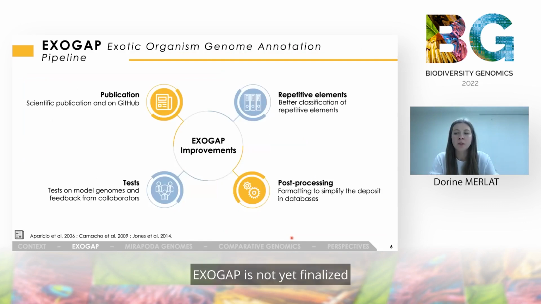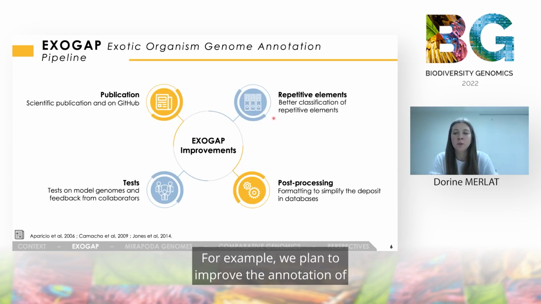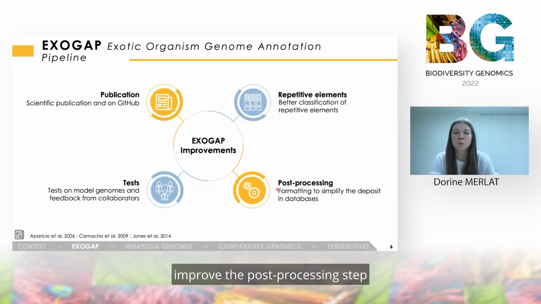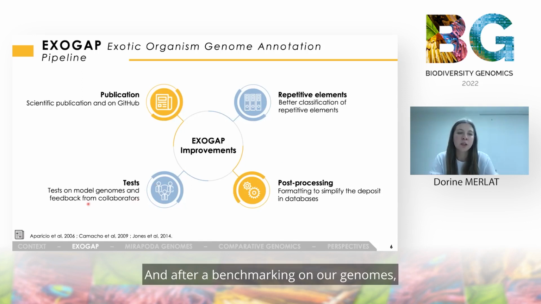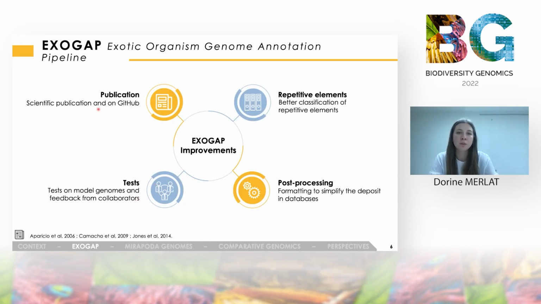EXOGAP is not yet finalized and some things still need to be improved. For example, we plan to improve the annotation of repetitive elements using additional classification tools, or improve the post-processing step to simplify the deposit in databases. And after a benchmarking on model genomes, EXOGAP will be published.